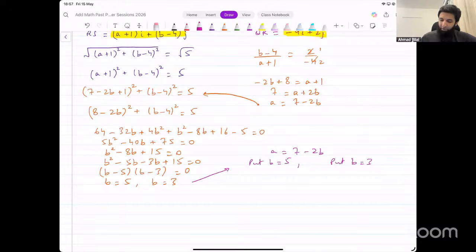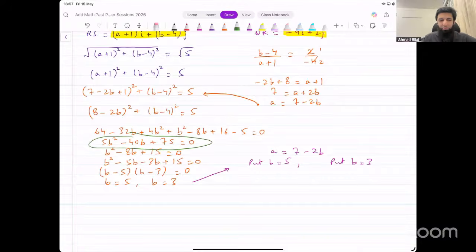Okay, so what I've done is I made A the subject from the second equation. I put that in the first equation, and that gave me this. This is A minus B whole squared identity. This is also A minus B whole squared identity. Just expand it using that. Simplify everything, you get a quadratic equation from that.